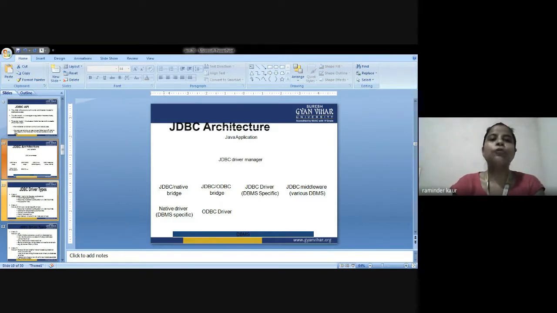Next is how to store and retrieve files from Oracle database using JDBC. So this is your assignment and I am giving you a time of 1 week.